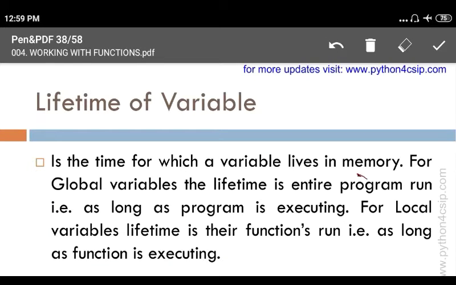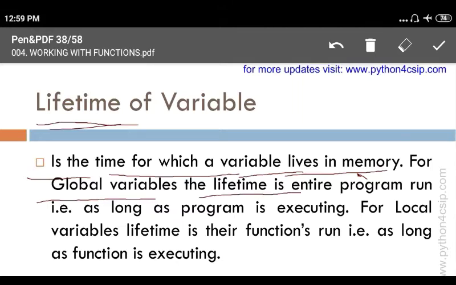What does the lifetime of a variable mean? It is how long it will retain its value, the time for which a variable lives in memory. For global variables, the lifetime is the entire program, whereas for local variables, the lifetime is the function run.